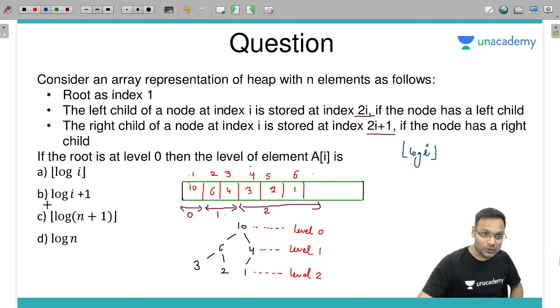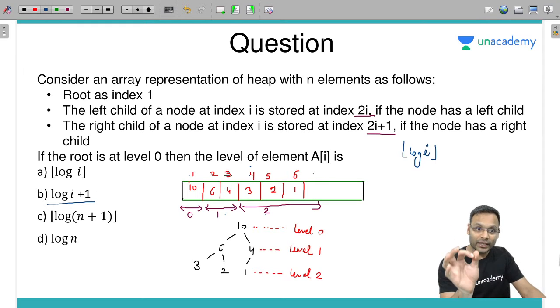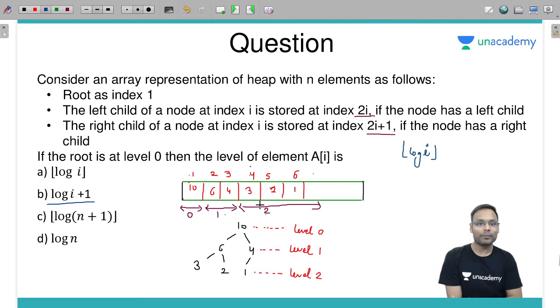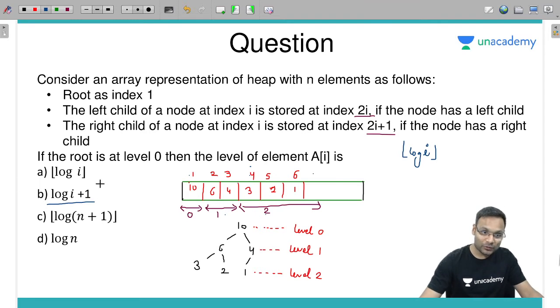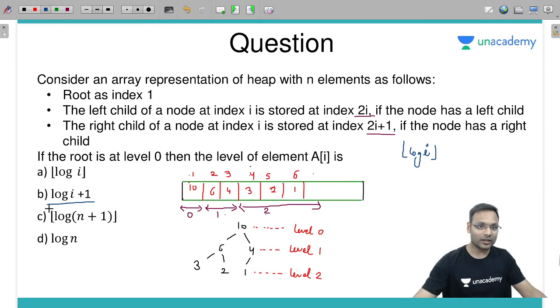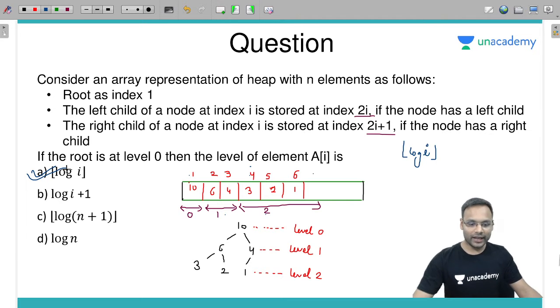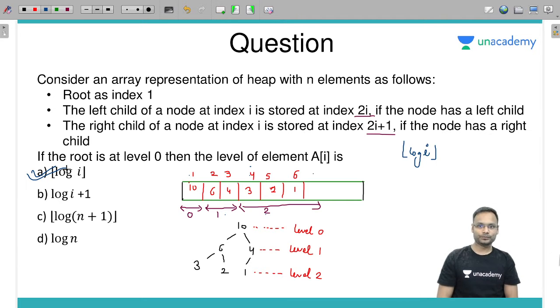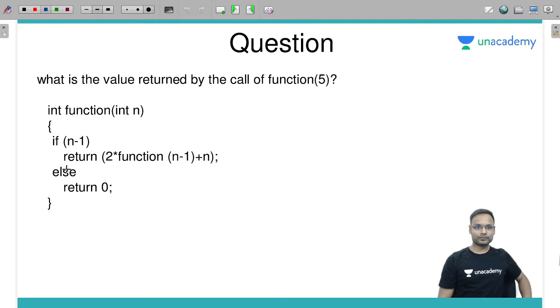If I go with this one, look at this, index number 3. If i is 3, log of 3 is 1 point something, integer value 1, plus 1, you will give me 2. Or if you go with i plus 1 first, 3 plus 1 is 4, log of 4, you will give me 2. The answer is wrong. So B is not the correct one, definitely. Answer A is correct: log of i and its floor value. Got it? Understood everybody? Is that clear? Next one.